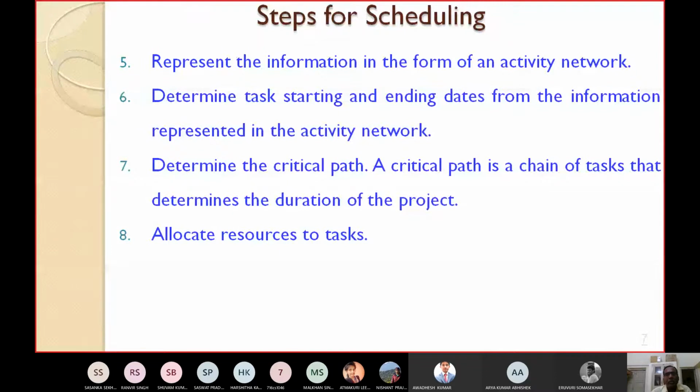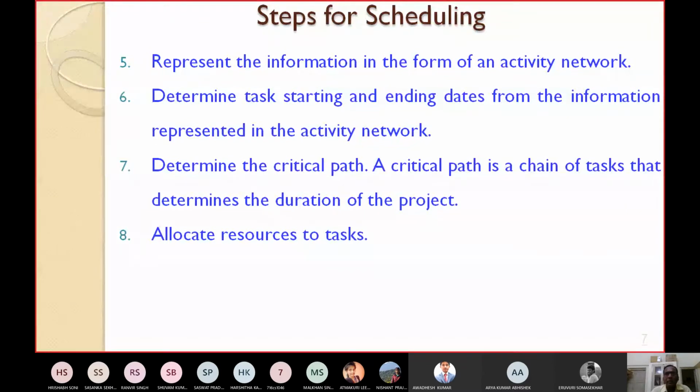Represent the available information in the form of an activity network. It's just like a graphical structure. I will show an example of an activity network. Then determine the task starting and ending dates from the information represented in the activity network.